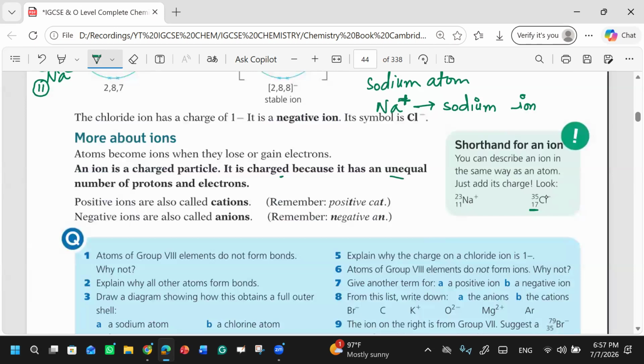And this negative sign, what is the sign telling us? It has one less proton? No, protons are the same. We don't do discussion in terms of protons. We have discussion in terms of electrons, because it is whether a species is losing electron or gaining electron, right?